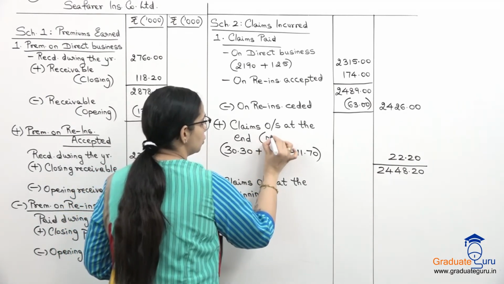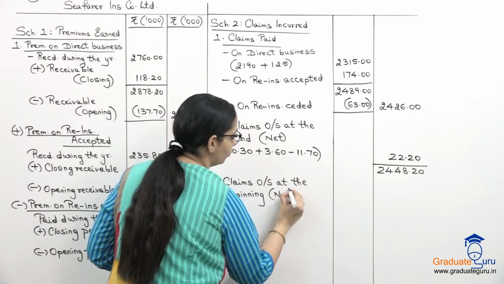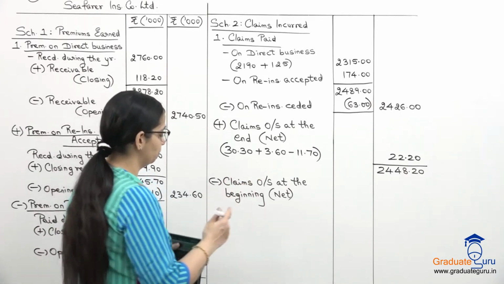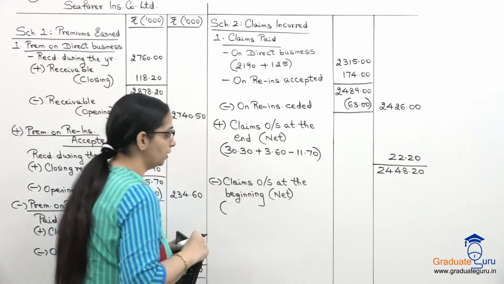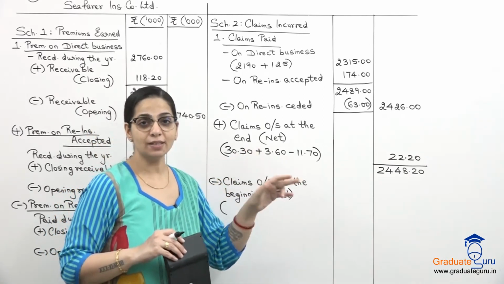So here I will just show in brackets net so that we know that we are netting off insurance accepted ceded wale claims also. So again over here I will take the direct business and I will add accepted.